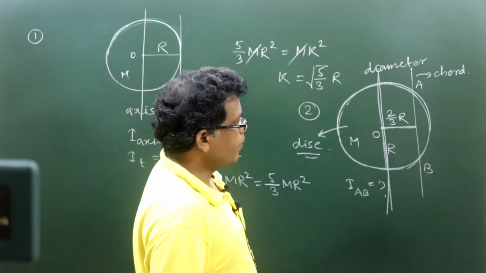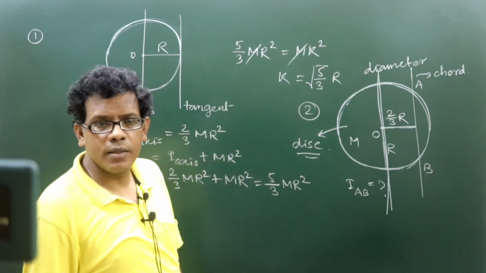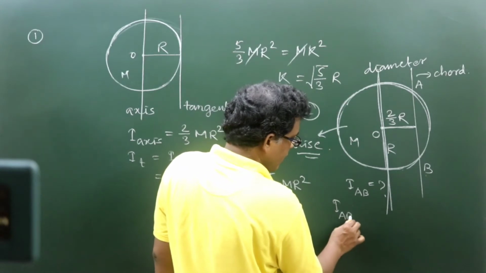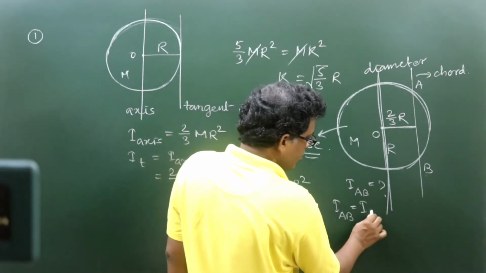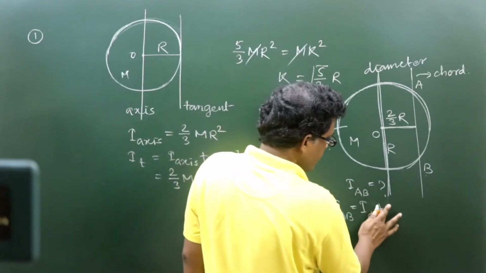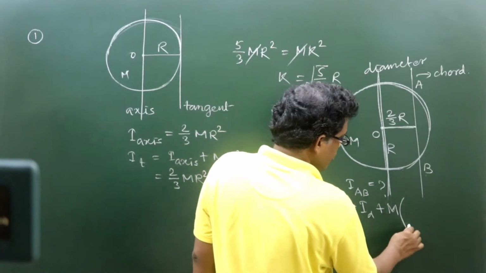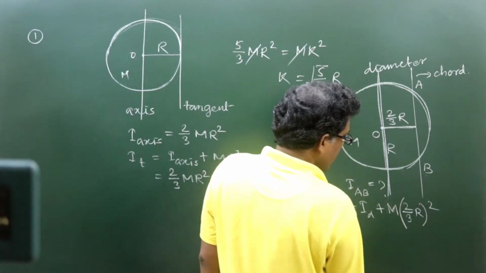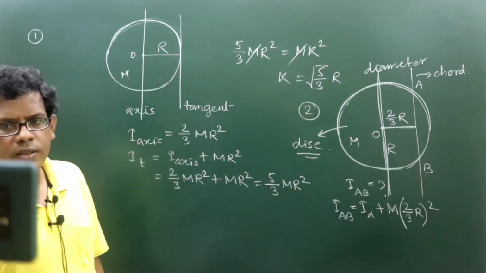So, chord being parallel to diameter, can we write I about the required line AB as I about diameter plus M into square of the distance of separation between the diameter axis and the chord axis?